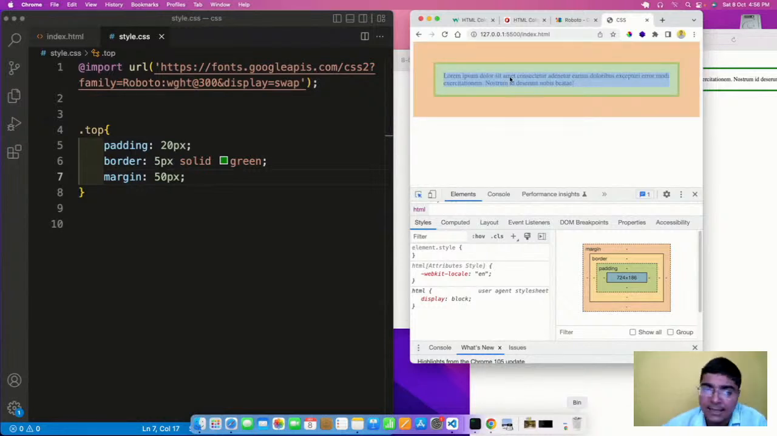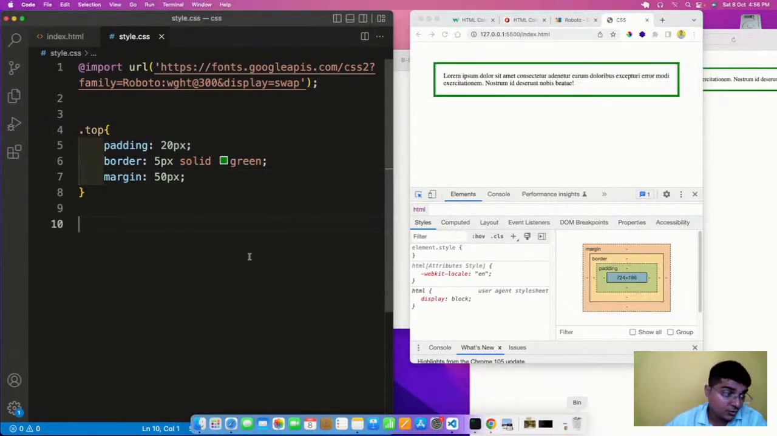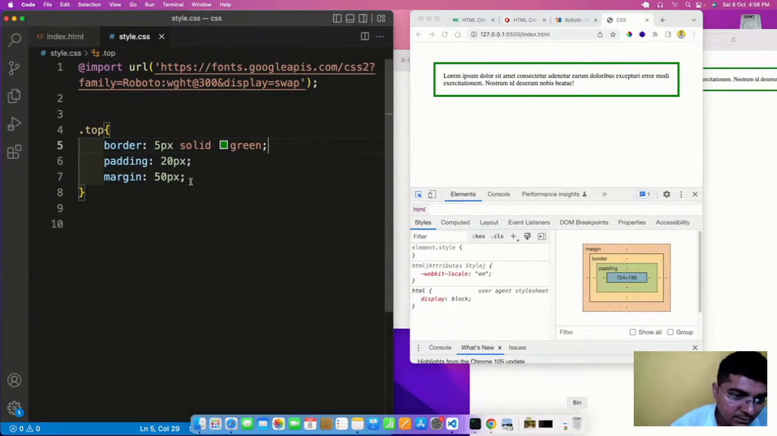we have the content. Outside this content we have padding. Outside this padding we have border, and outside the border we have margin. So this is how you can create a box model. Now there are some alternate ways also for this padding and margin. So let us investigate that.